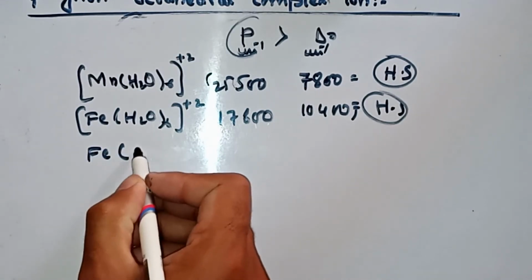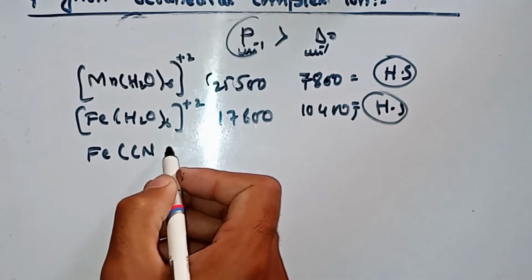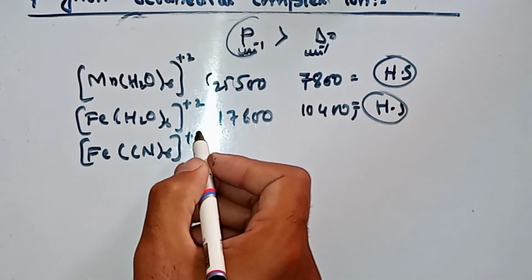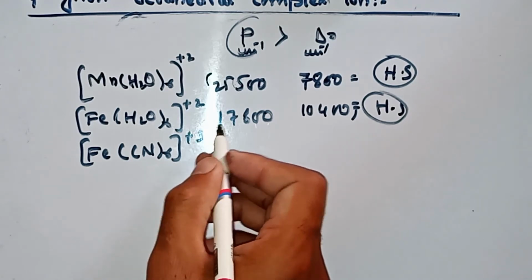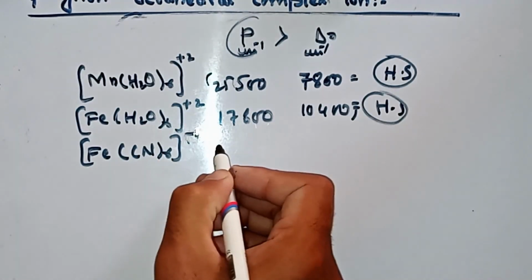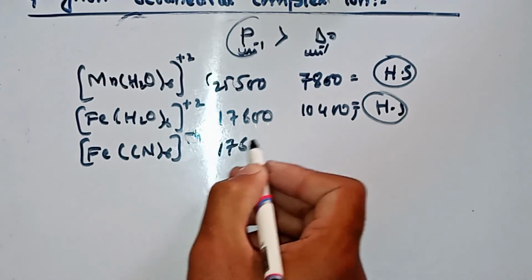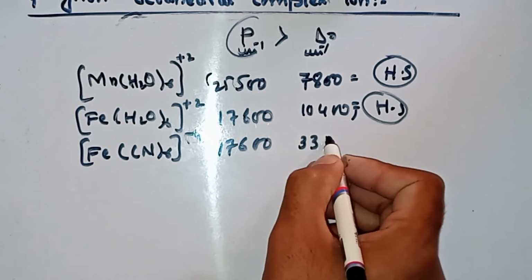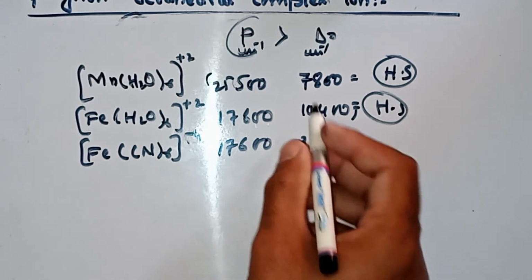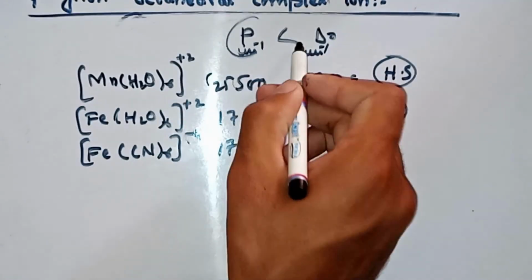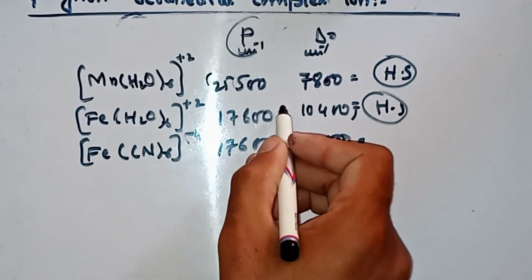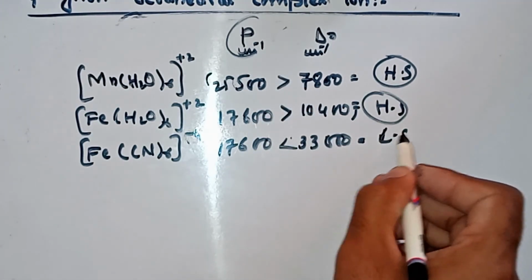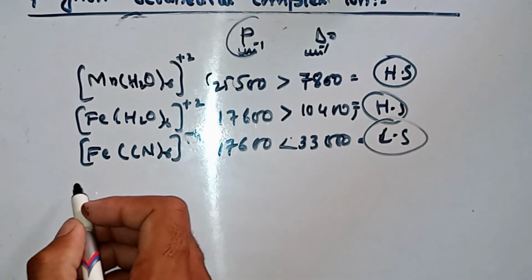If iron is used with a strong ligand, Fe(CN)6 3-, the experimental P value is 17,600, while the del naught value is 33,000. Here the del naught value is greater than P. If the del naught value is greater than P, then it will be a low spin complex. Is it clear?